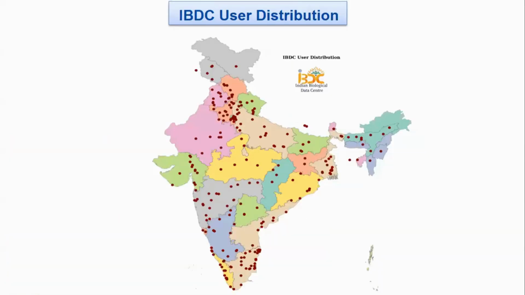This is the IBDC user distribution graph, showing how people from different locations or regions of India get engaged with the IBDC in terms of data submission and in terms of the services provided by the IBDC.